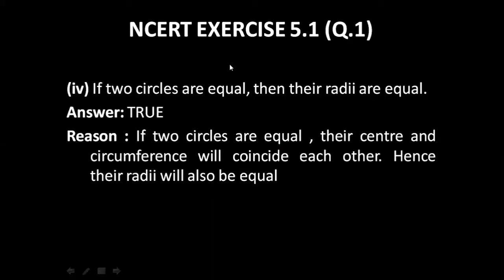The fourth statement is, if two circles are equal, then the radii will also be equal. Yes, it is true, because if two circles are equal, their centers and their circumference will coincide with each other. Hence, if they coincide with each other, the only way it could be is their radius should be equal. Hence, the given statement is true.